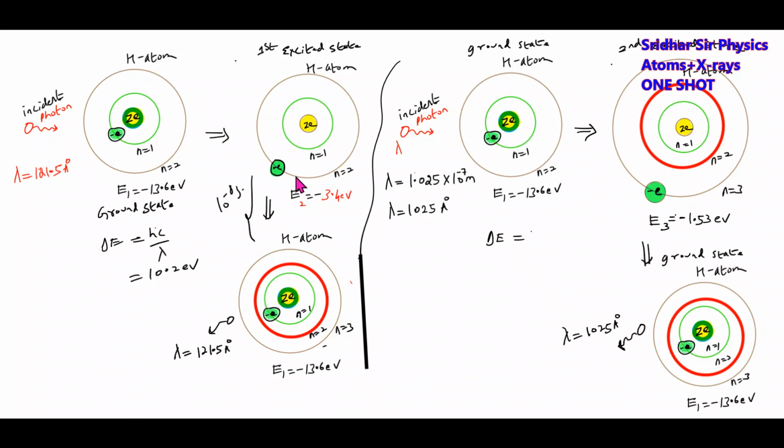If the electron comes with any energy more than 10.2 electron volt, it will be absorbed and the hydrogen will undergo transition. But for a photon, not like that. It should come with specific energy only, equal to delta E. Then only the hydrogen atom will get excited. The photon will be absorbed, and after de-excitation, again it will give out the same photon. That is one basic condition with the incident photon.